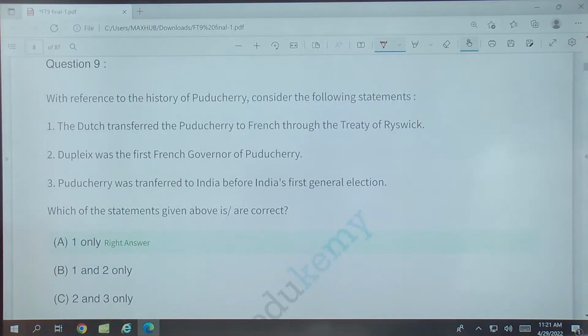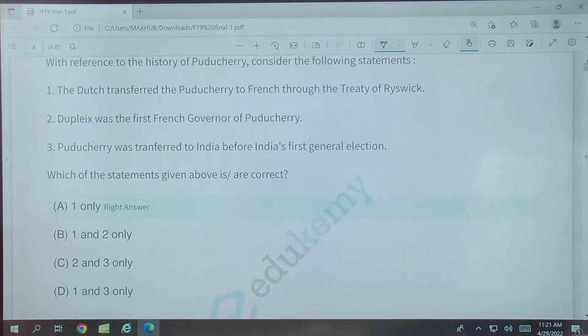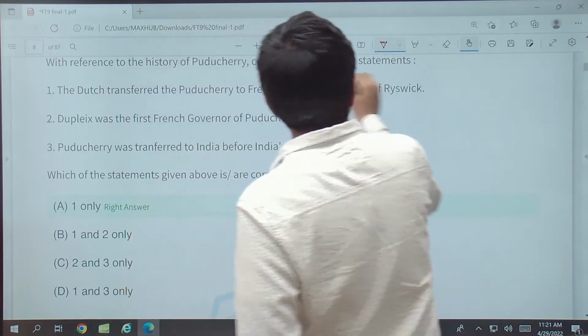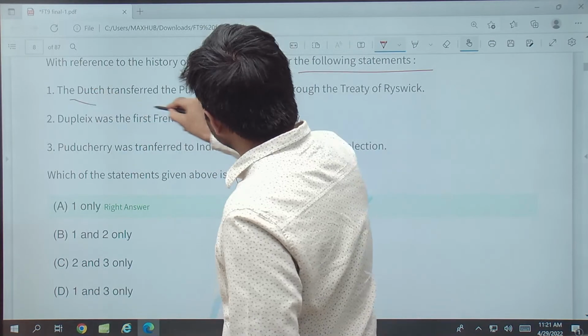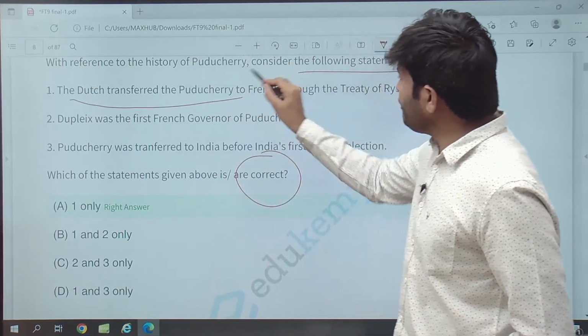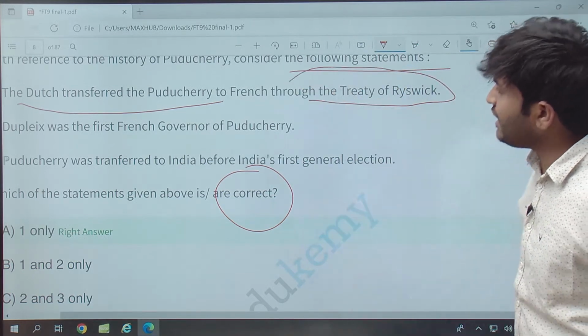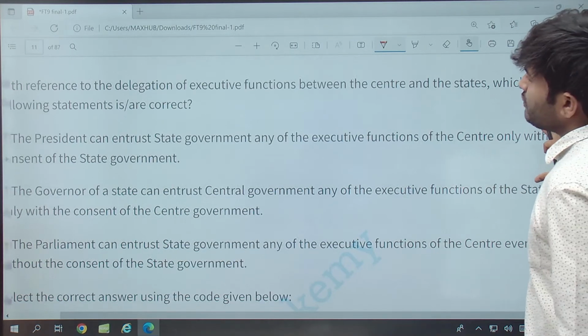Now, with reference to the history of Puducherry, which is the correct statement? We have to understand which are correct. The Dutch transferred Puducherry to the French through the Treaty of Ryswick. Yes, after the battle, the Treaty of Ryswick was signed.